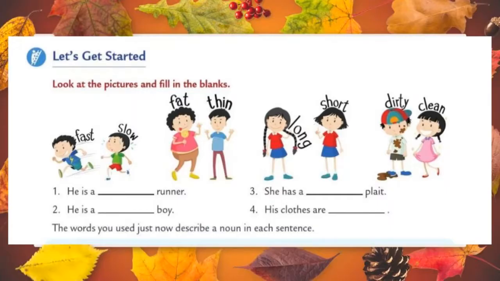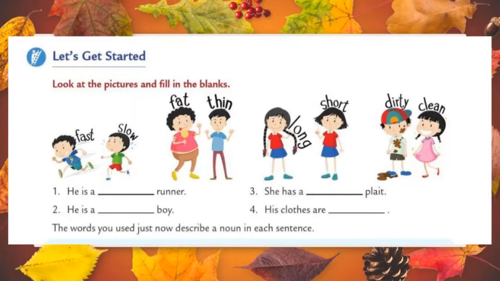Okay students, now let us see an exercise, let's get started. Look at the pictures and fill in the blanks. Students, see the pictures and fill in the blanks with correct answers. Let us see the first one. He is a dash runner.